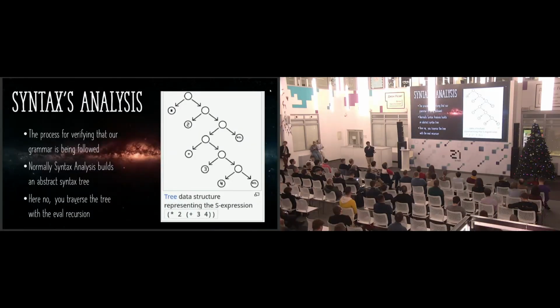Next, we have syntax analysis. It's the process to verify that our grammar is being followed, but here we don't make a syntax tree. In other programming languages, you need to build an abstract syntax tree, but here not, because our grammar is special. We have a special grammar called S-expression. That grammar allows us to traverse the tree with the eval function while we are doing the recursion. The recursion makes a tree.